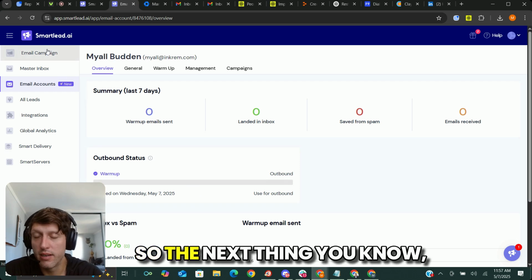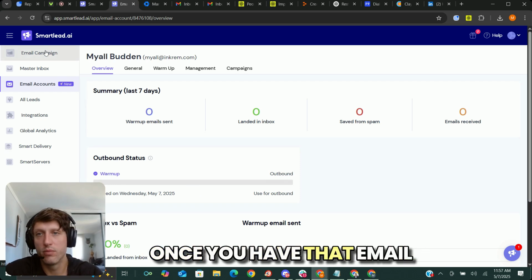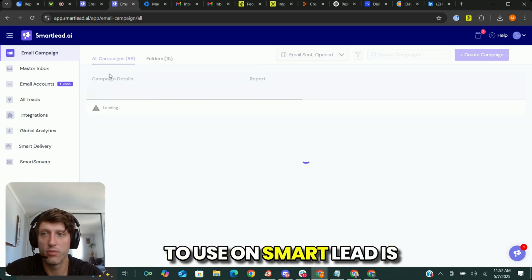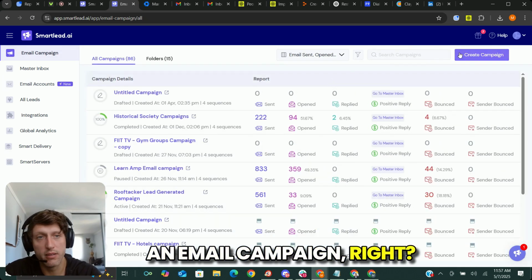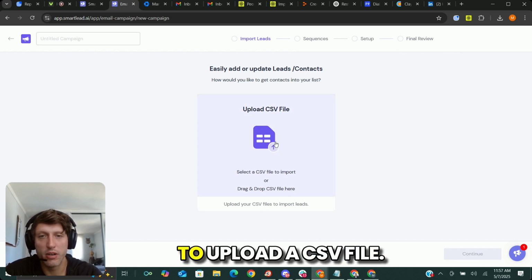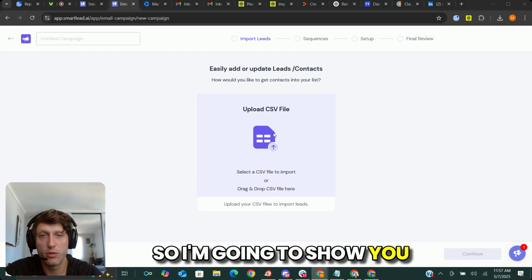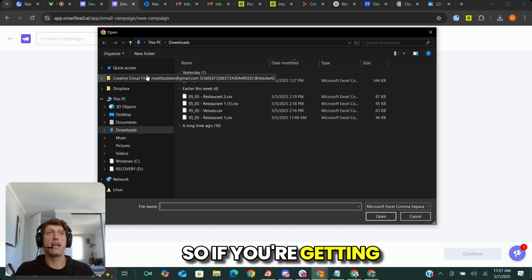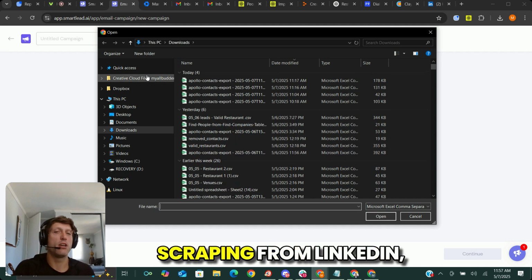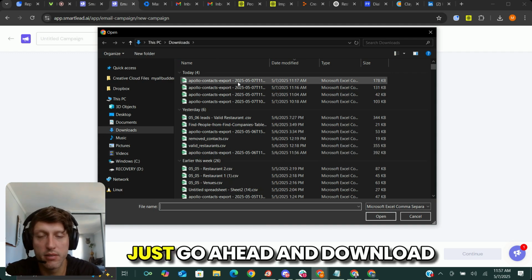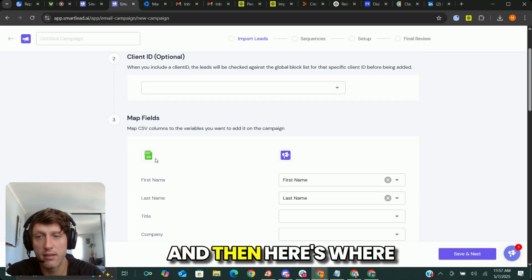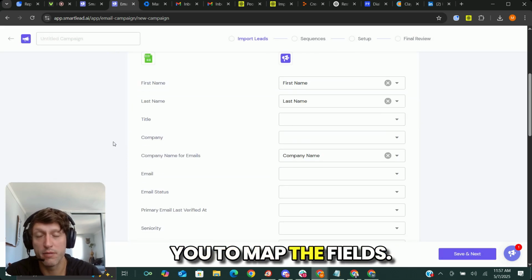So the next thing, once you have that email warmed up, the next feature that you're going to use on Smartlead is an email campaign, right? So I'm going to go ahead and create a campaign. This is where you're going to upload a CSV file. So I'm going to show you what that looks like, right? If you're getting contacts from a tool like Apollo or Trigify or scraping from LinkedIn, just go ahead and download those contacts as a CSV. And then here's where it's going to ask you to map the fields.